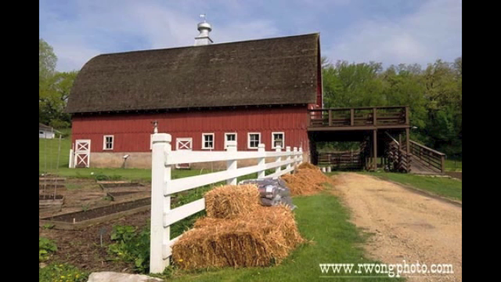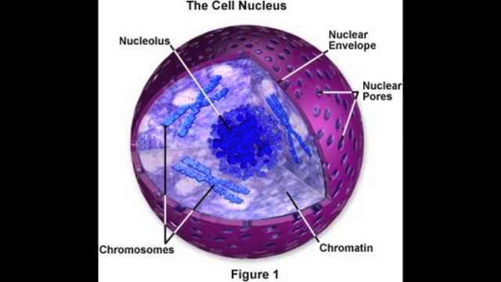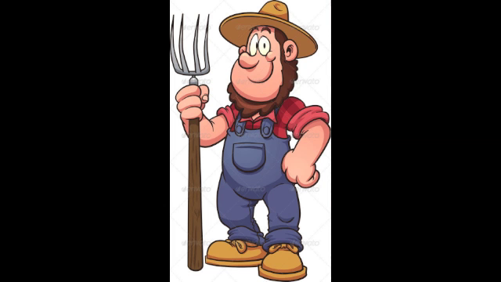The nucleus is to the cell as the farmer is to the farm. This analogy is connected by the controller of each situation. The nucleus is the control center for the cell, much like the farmer is the controller of the farm. He tells the workers what to do and such, much like the nucleus.